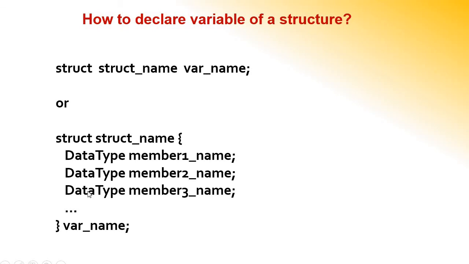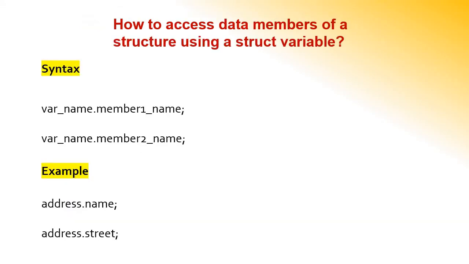Or you can go for another syntax: struct name, and between curly brackets you have to mention all the members. Immediately after closing the curly bracket you can mention the variable name before closing with a semicolon. This is another way to create a variable for a structure.